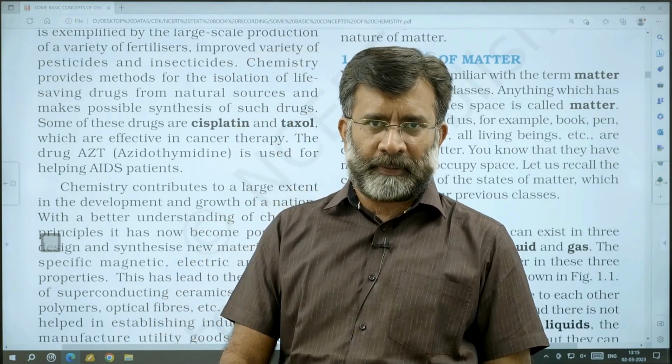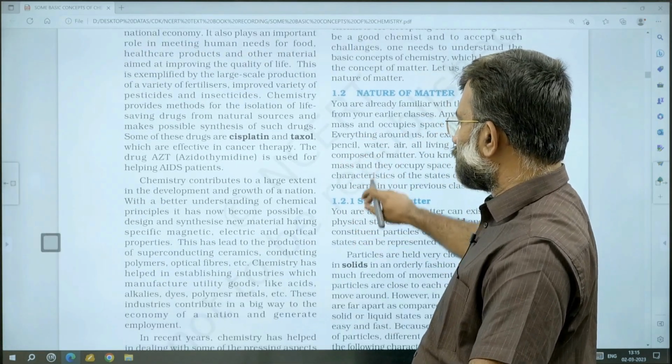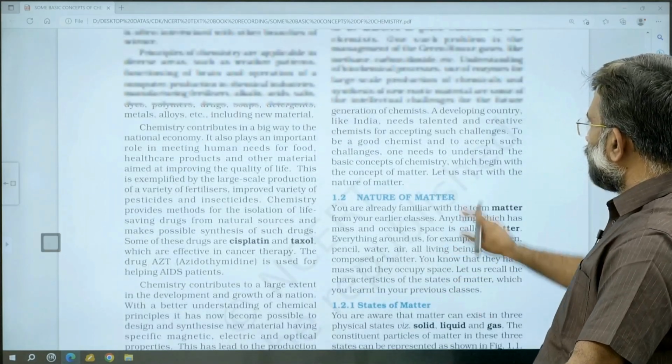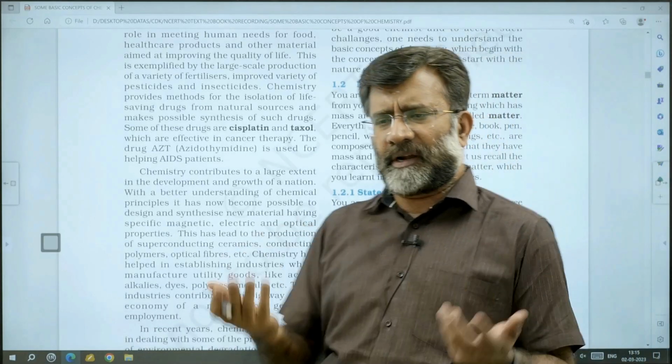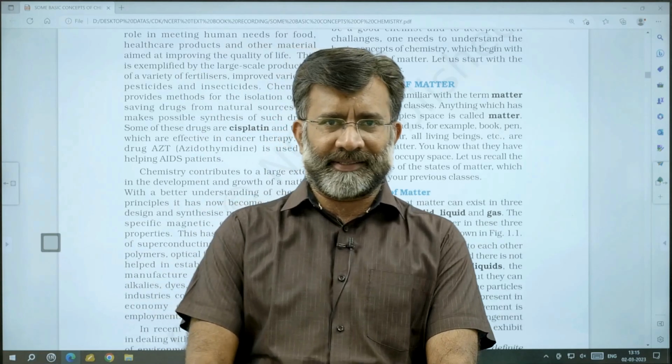Such lines should be picked from NCERT, because they can be a direct and simple question you can expect. So even the introduction part you must go through line by line. Then it starts from the nature of matter. You can go through the fundamentals of the nature of matter, which is actually learned in the lower classes itself.